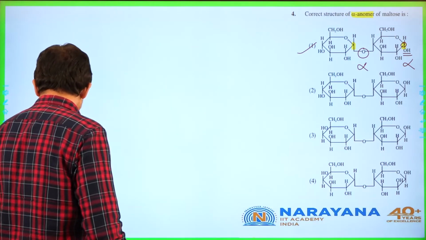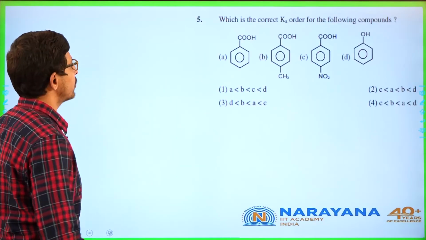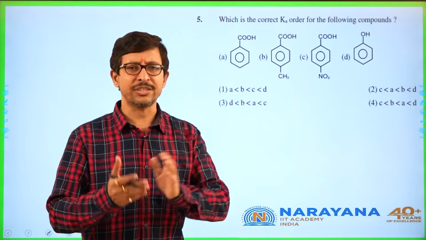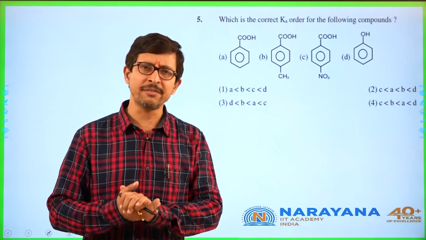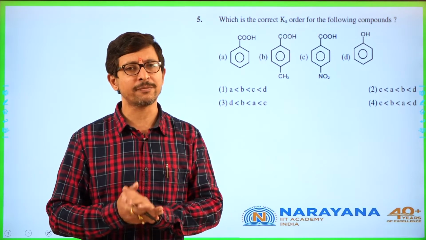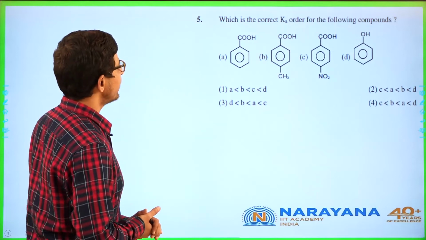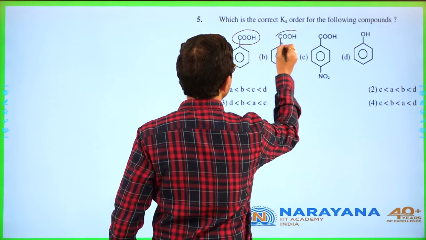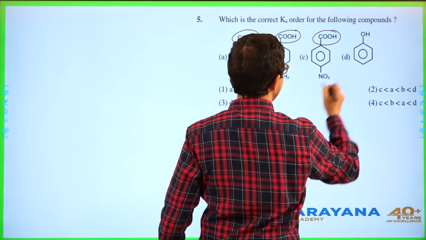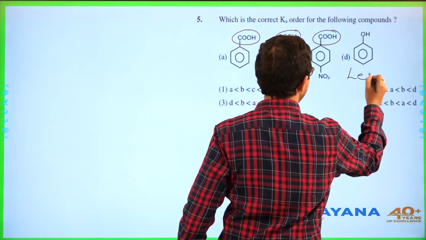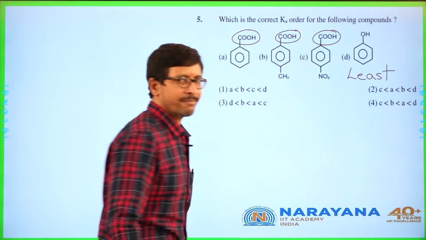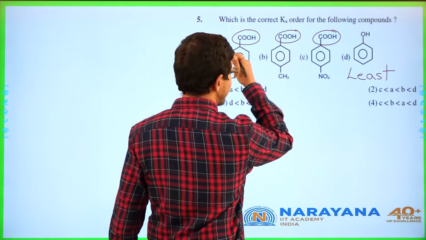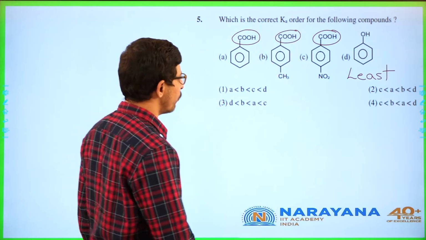So linkages in carbohydrates are always considered a very important concept. Another very important concept is acidic strength. Very frequently we get questions from this concept. Now in acidic strength, first we need to identify which groups are present. Absolutely, we can say this one is considered to be least. Carboxylic acid is a stronger acid. Now out of these 3, we need to check which is most.